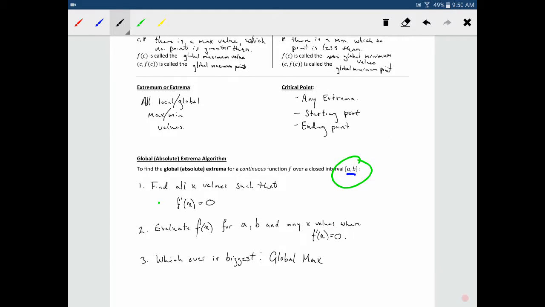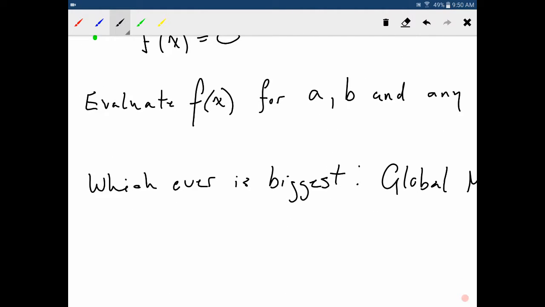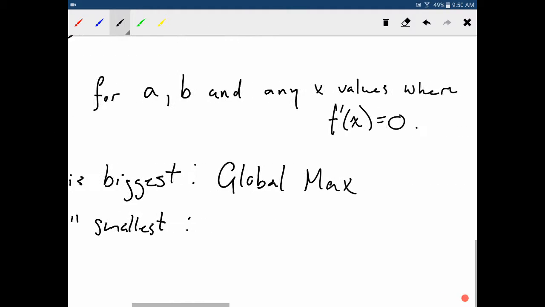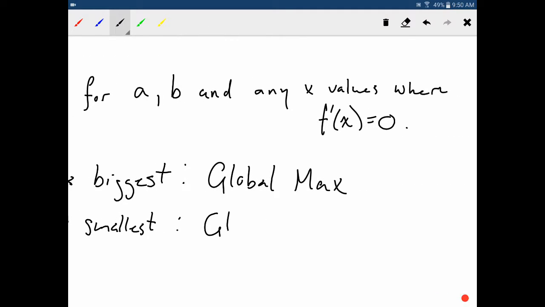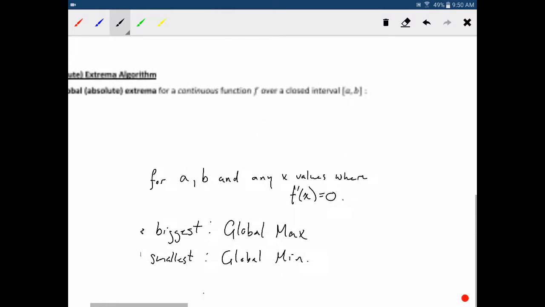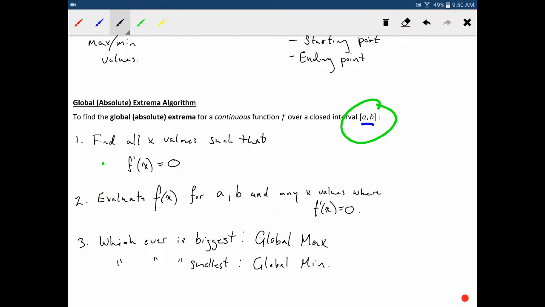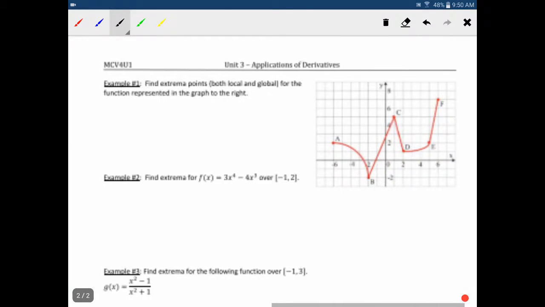And whichever is smallest, I'm going to get lazy, whichever is smallest would be the global minimum. All right, and that's all there is to it. Okay, so let's flip our page over here. Now let's take a look.